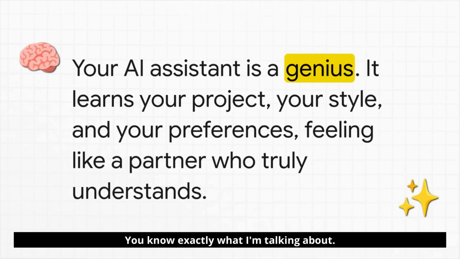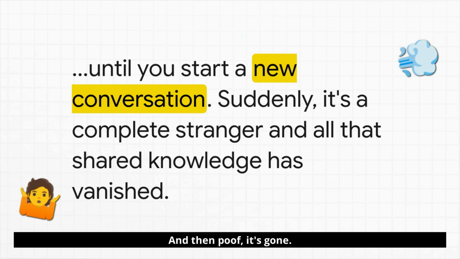You know exactly what I'm talking about. You spend hours, maybe even a whole day working with an AI. You're teaching it your project's entire architecture, your personal coding style, all your little preferences, and it feels like you're really getting somewhere. Like you're building this shared brain with a partner who just gets you. And then poof, it's gone. You open up a new chat window and it's like you're talking to a total stranger. Every bit of that context, all that shared knowledge just vanishes. And you have to start all over again from scratch, explaining everything.